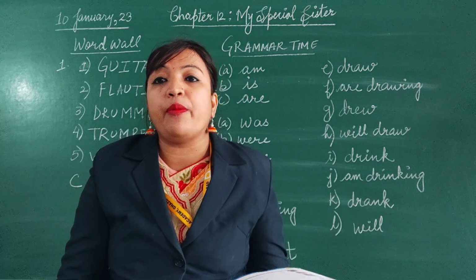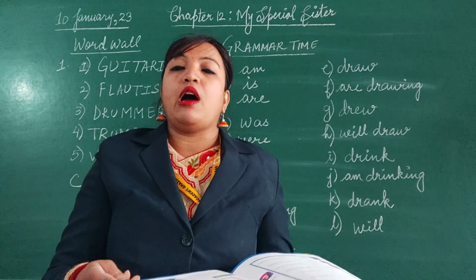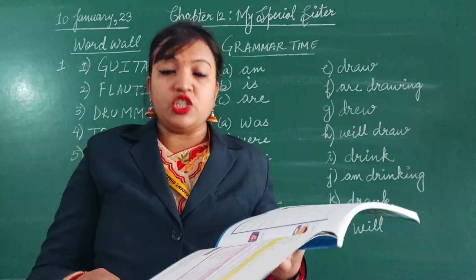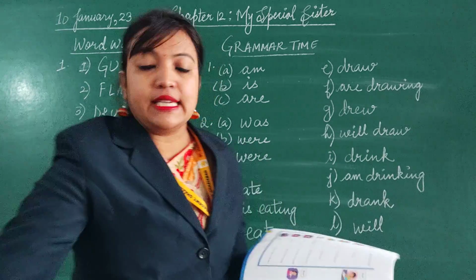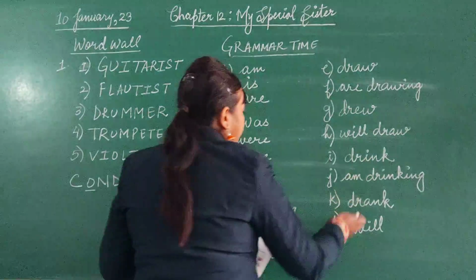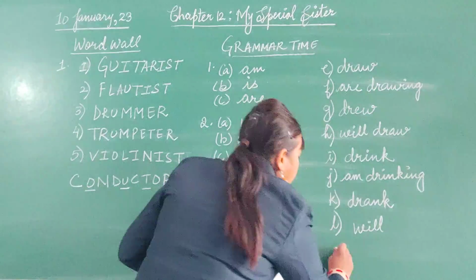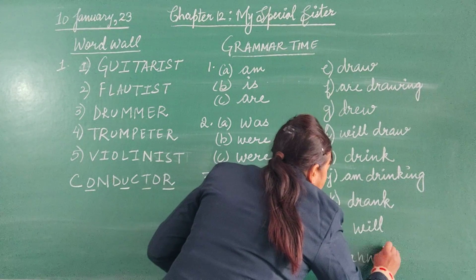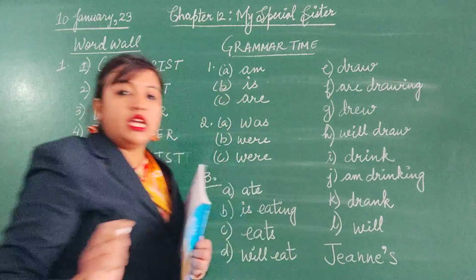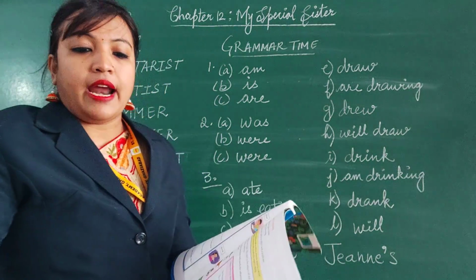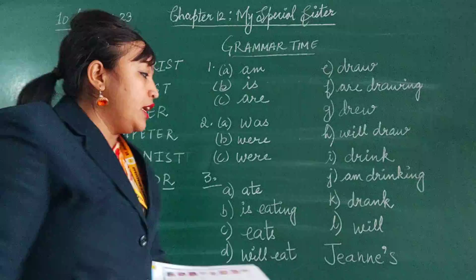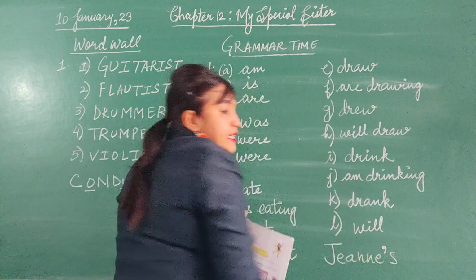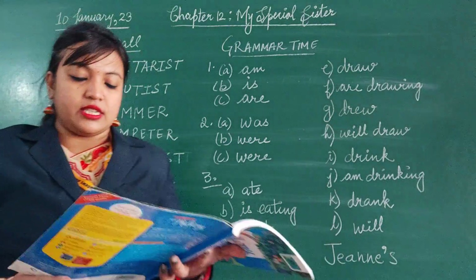Now Jane is a proper noun and every proper noun starts with the capital letter J. Jane's. Jane's J will be capital. How are we writing the word Jane? J capital, E-A-N-N-E, apostrophe S. Jane's. Write this word like this, Jane's. J capital, E-A-N-N-E, apostrophe S. Jane's. I am Jane's sister.